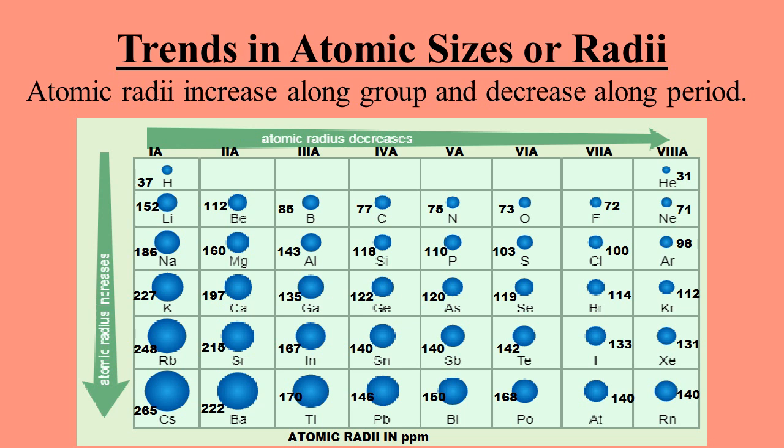But atomic sizes decrease along the period because the number of shells remains the same but the nuclear charge to hold the valence electrons increases along the period. So the atomic size decreases because of the increase in nuclear charge. You can also see from the table that atomic sizes are decreasing along the period, like in the second period from lithium to neon. Lithium has an atomic size of 152 pm while neon has an atomic size of 71 pm. So the atomic sizes are increasing down the group while decreasing along the period.